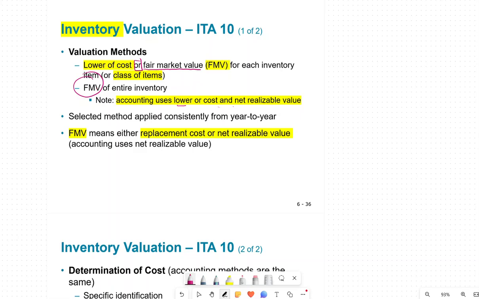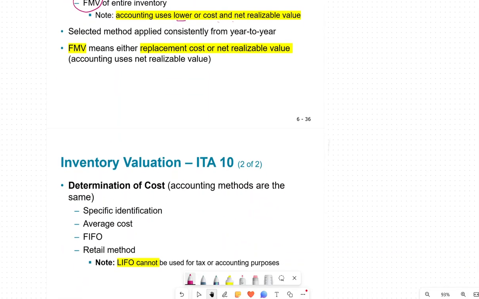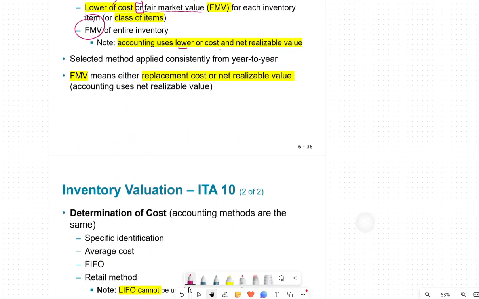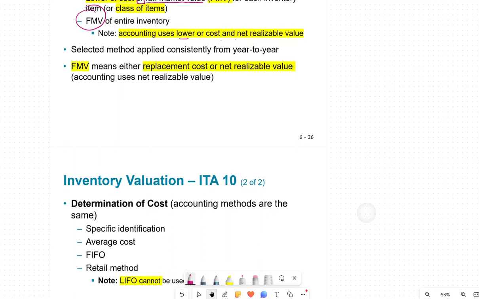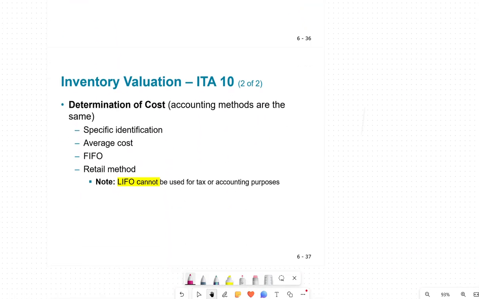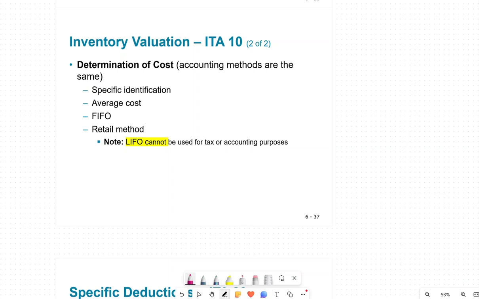This is just telling you about the fair market value method. You have to record your inventory at the lower of cost and fair market value. You will be doing an adjustment, and that adjustment is a write-off for the purposes of tax. Now when we calculate the ending inventory under accounting, we use specific identification, average, FIFO, or the retail method.